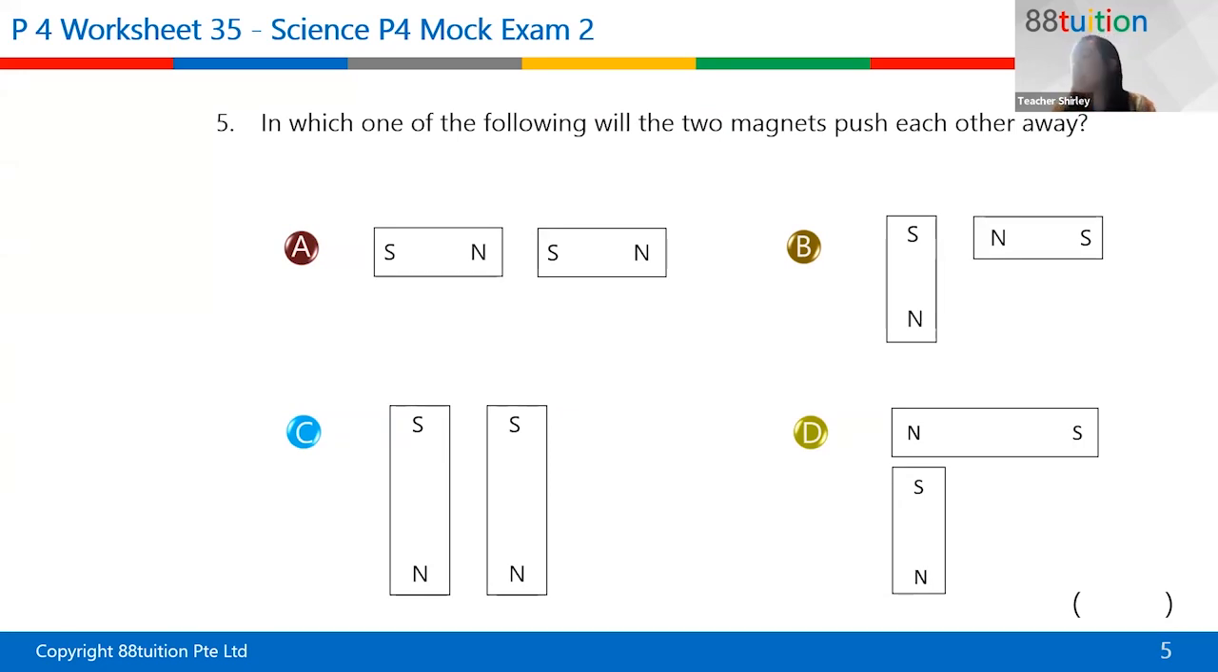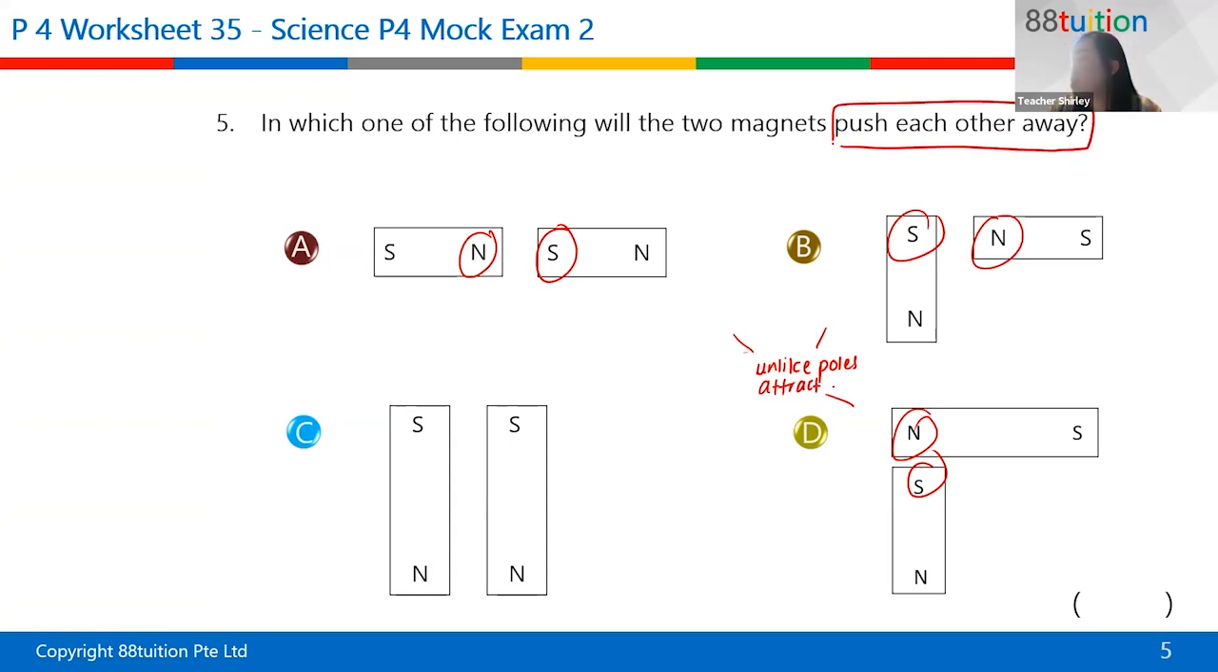Now for this one, obviously, if you look at all the magnets, this one and north and south, north and south, north and south. So for these three, actually, the unlike poles will attract, right? So the question says which one will push each other away. Pushing each other away means it's a repulsion. So these two are like poles. So like poles repel, unlike poles attract. So yes, the answer is C. Very good.